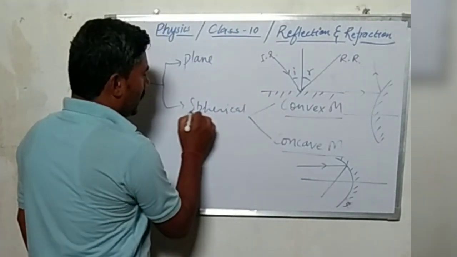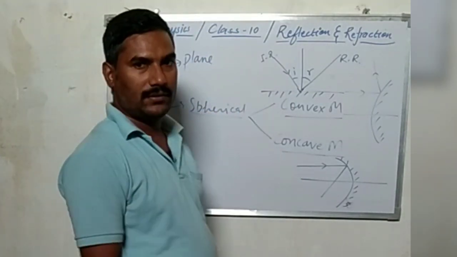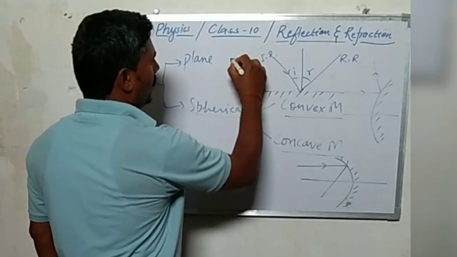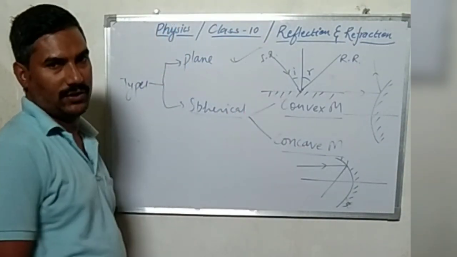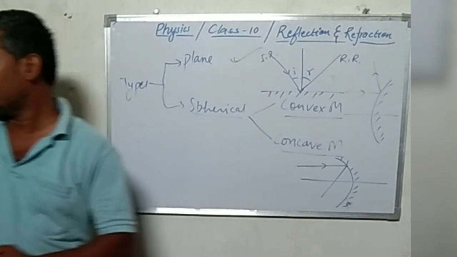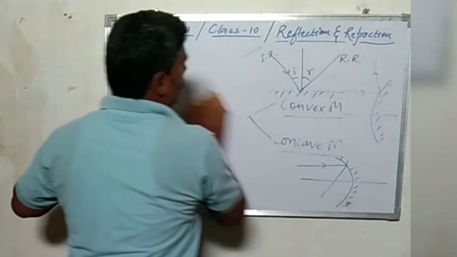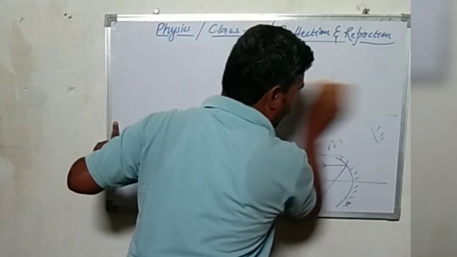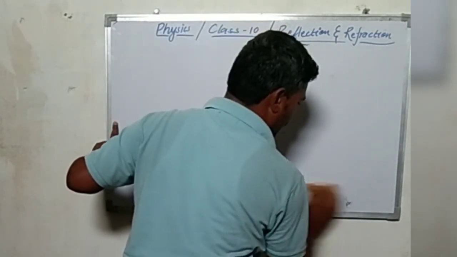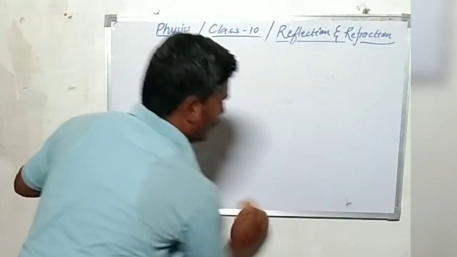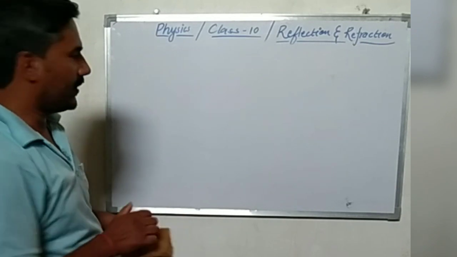Whether it is a plane mirror or a spherical mirror, all these types of reflecting surfaces follow the laws of reflection. So, in the law of reflection we have already discussed the reflection of a plane mirror.